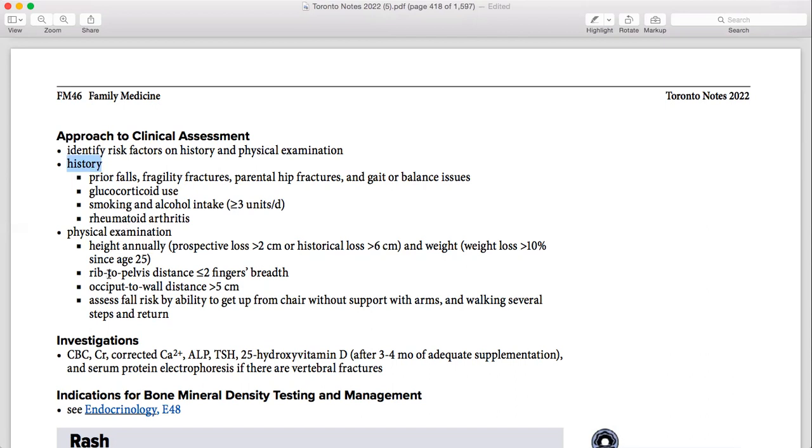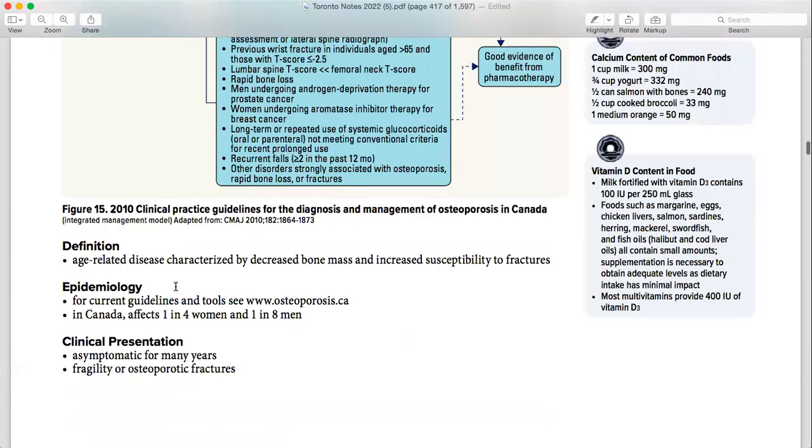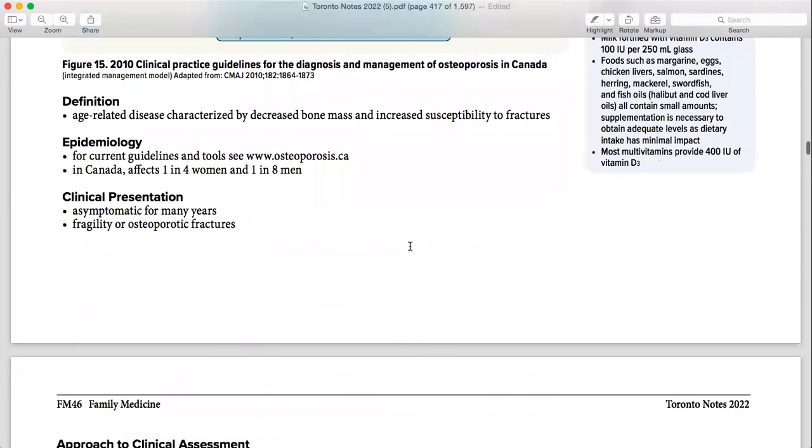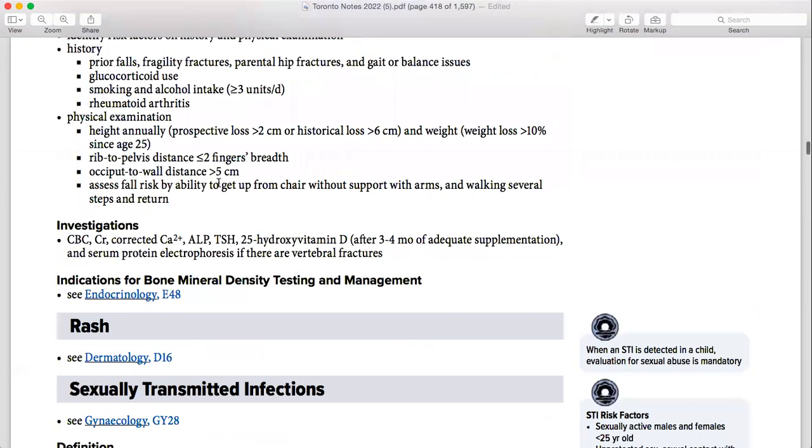Physical examination, height: you have to check the rib to pelvis distance, like less than 2 centimeters, as this is already written here. This distance and everything, blah, blah, blah. So everything is written here, okay? Then occiput to wall distance more than 5 centimeters, assess frailty by ability to get up from the chair without support. This is basically a test that is performed. You have to ask a patient to get up from the chair without support and walk for certain steps and return back, so you can see how the gait is. This is basically performed in NAC, but you still need to know a little bit about it, so you can write if they ask you which kind of physical examination you are going to perform in QE1.